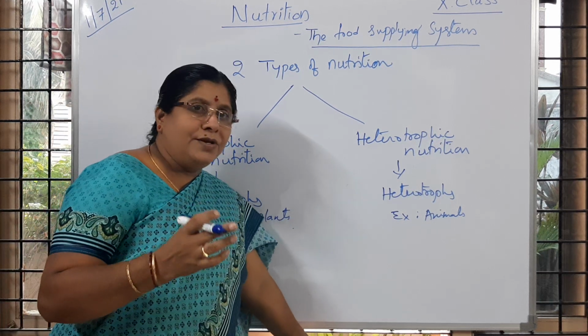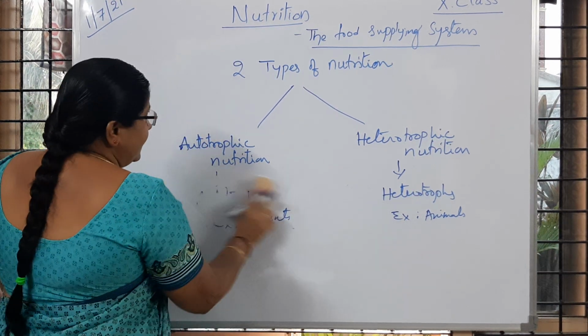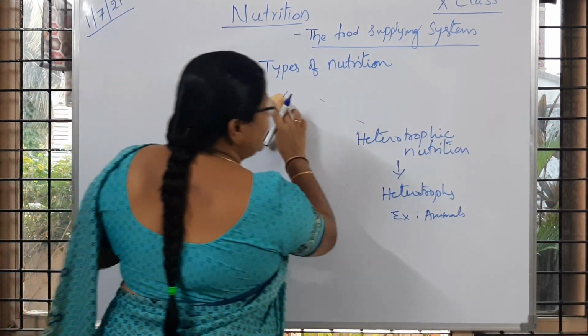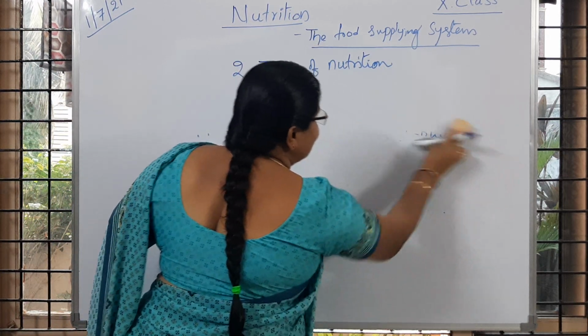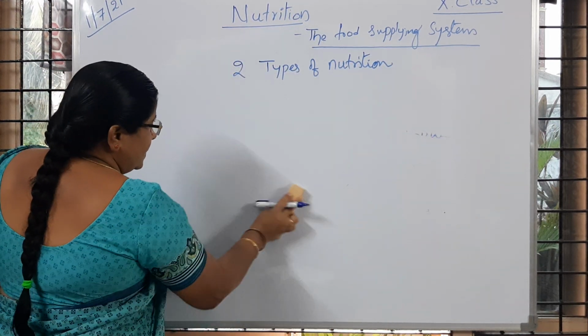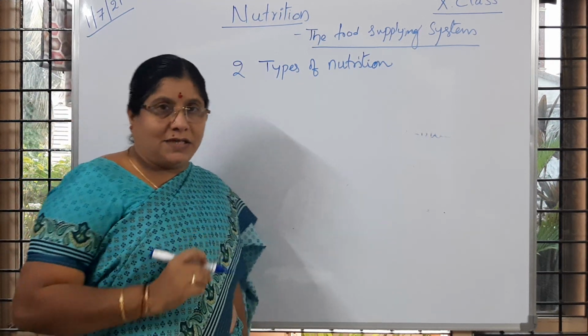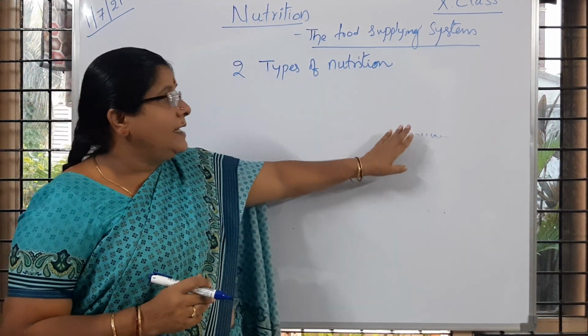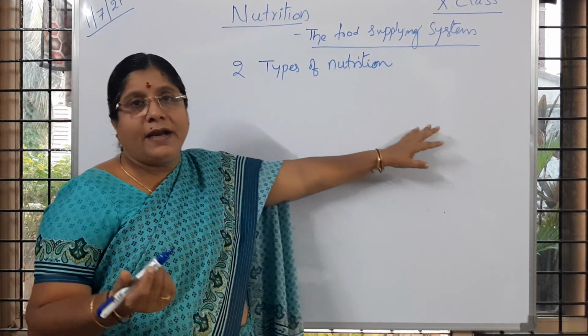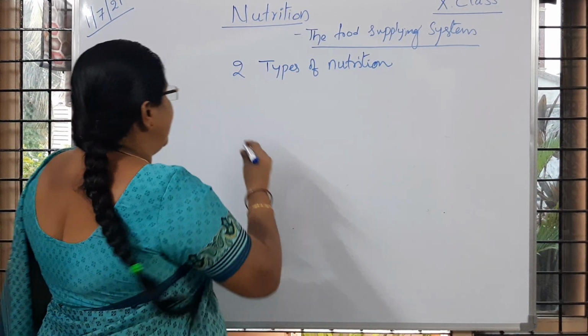For that you must have an idea of what the differences are. You can prepare your own notes now, children. The organisms which prepare their own food are called autotrophs, and the organisms which cannot prepare their own food are called heterotrophs.